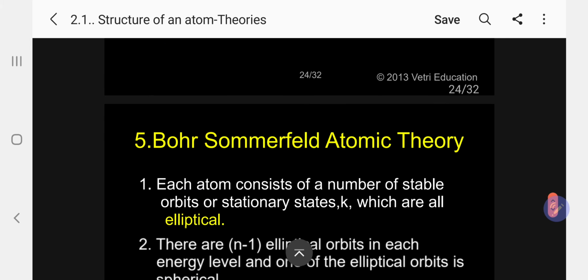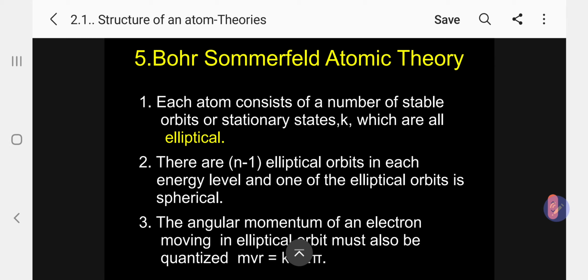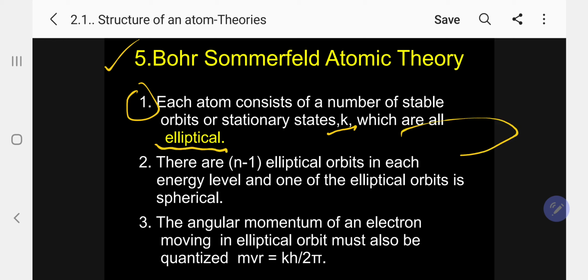Next, I will go for the most important theory, the Bohr-Sommerfeld atomic theory. What is the Bohr-Sommerfeld atomic theory? 1. Postulates. Each atom consists of a number of stable orbits or stationary states. Now, K. Bohr says N, now Sommerfeld, K, which are all elliptical. Please follow, elliptical. It is not circular. Elliptical, oval shape.